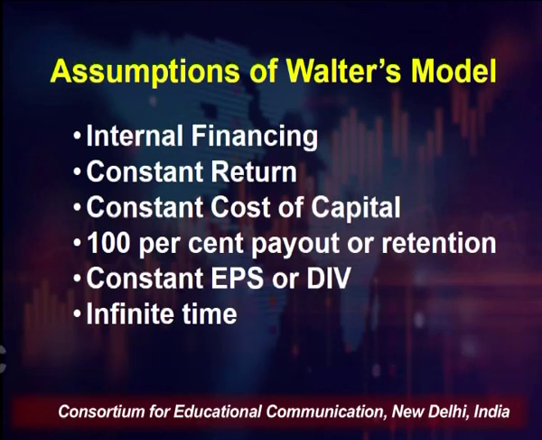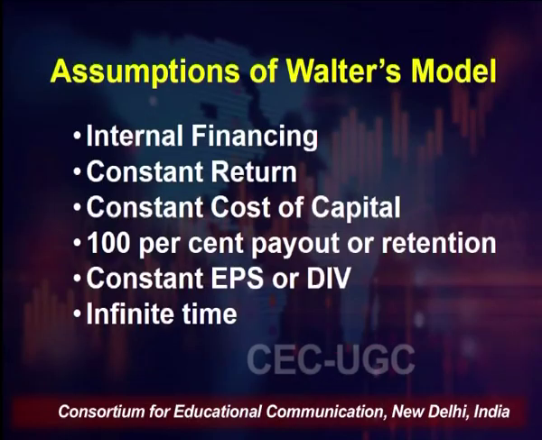And then return will remain constant and cost of capital will also remain constant. There will be 100% payout or 100% retention. So either the company is going to pay out whatever they are earning altogether to the shareholders in the form of dividend, or if they are not going to distribute the profit in the form of dividend, they are going to retain it 100% with them.